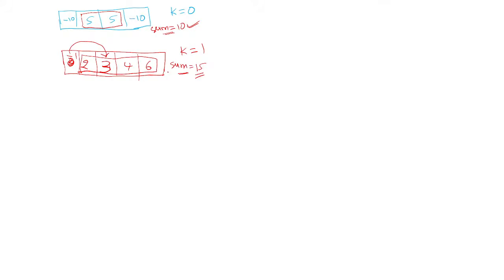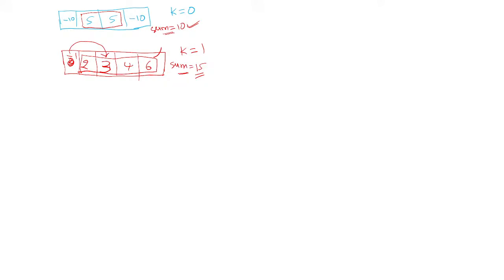Through our eyes we can identify this, but given this array to a program, the program should identify which element it should swap so that you get this maximum sum value. For that you need to devise the logic.